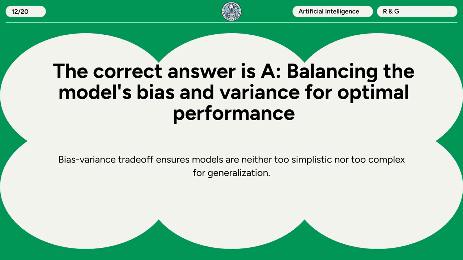The correct answer is A. Balancing the model's bias and variance for optimal performance. Bias-variance trade-off ensures models are neither too simplistic nor too complex for generalization.